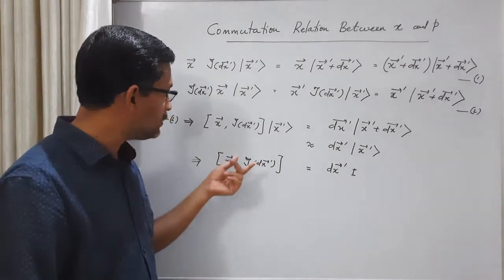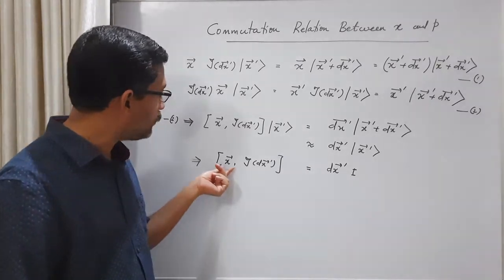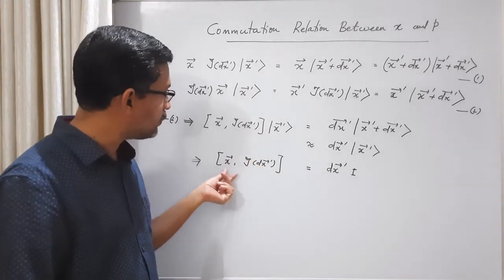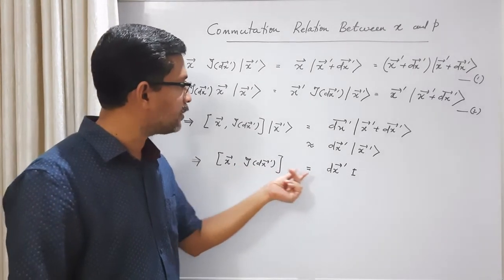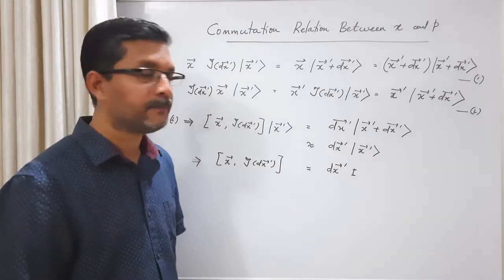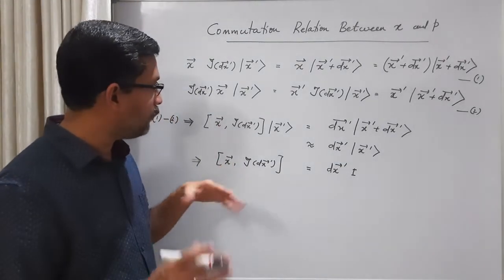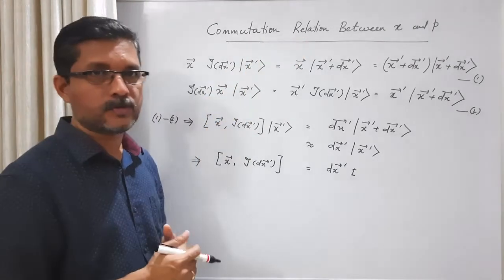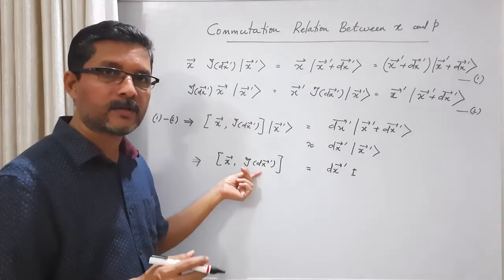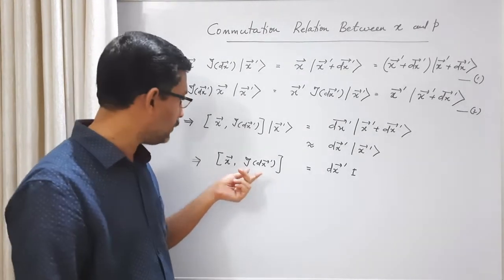The commutator of the three-dimensional position operator with the infinitesimal translation operator is dx prime times identity. Now we want to establish the commutation relation between position and momentum. For that, let us substitute the formula of the infinitesimal translation operator in terms of the momentum operator.